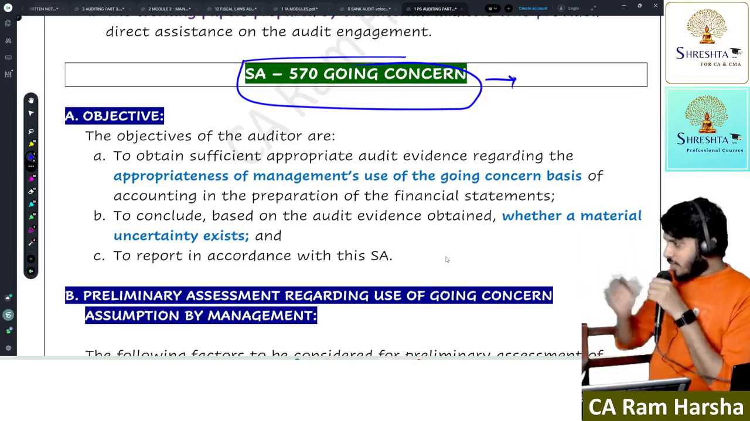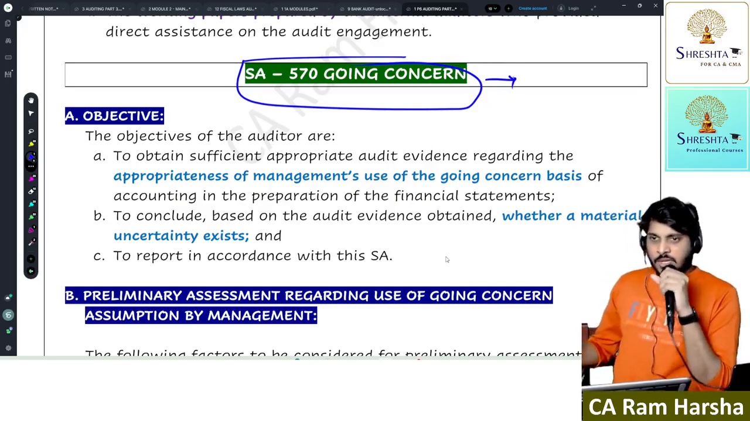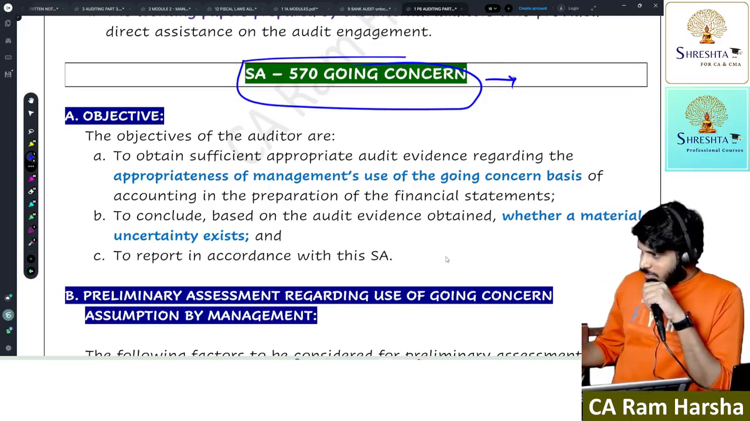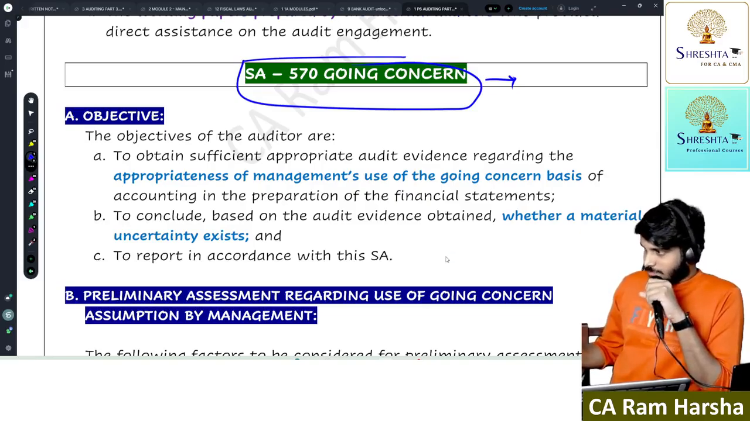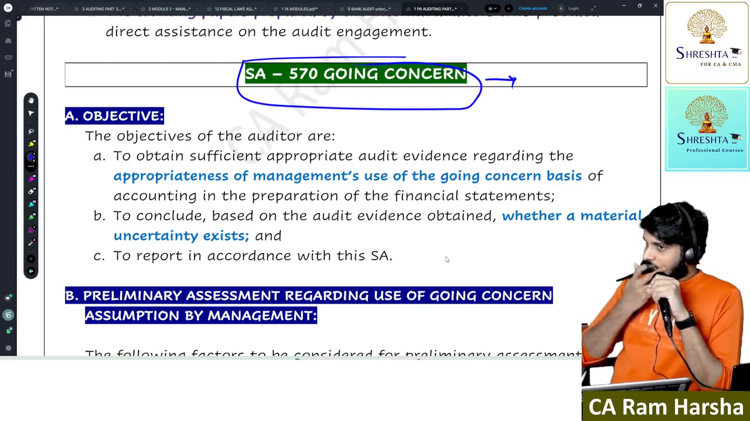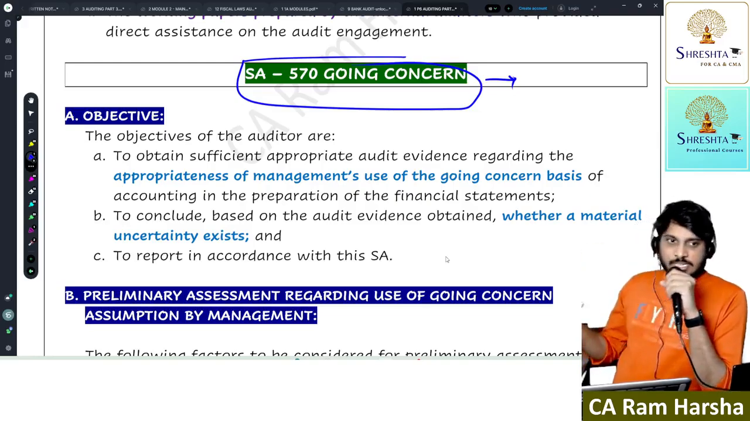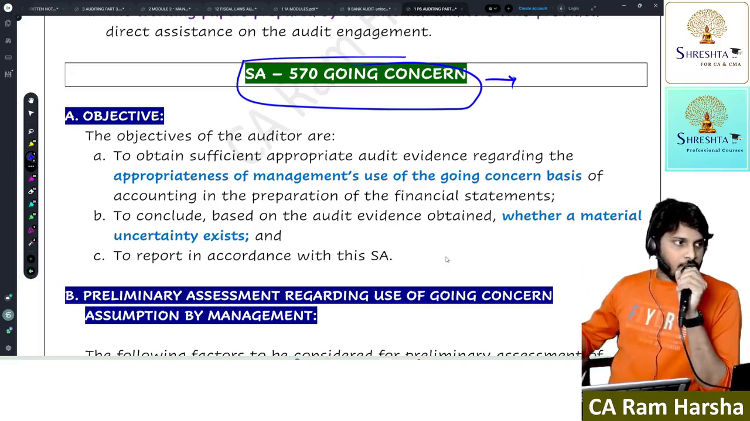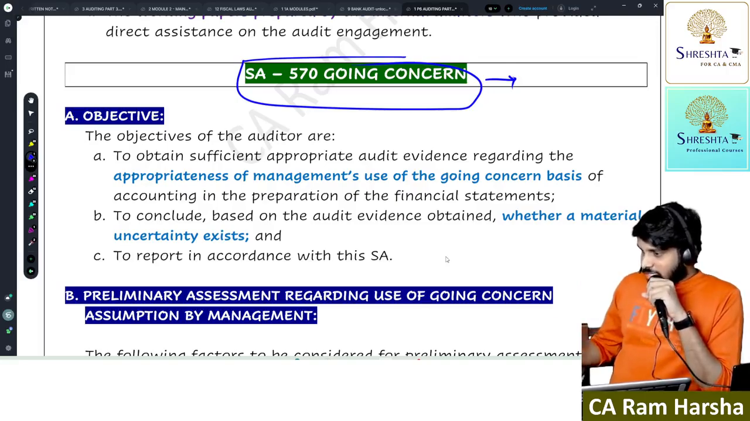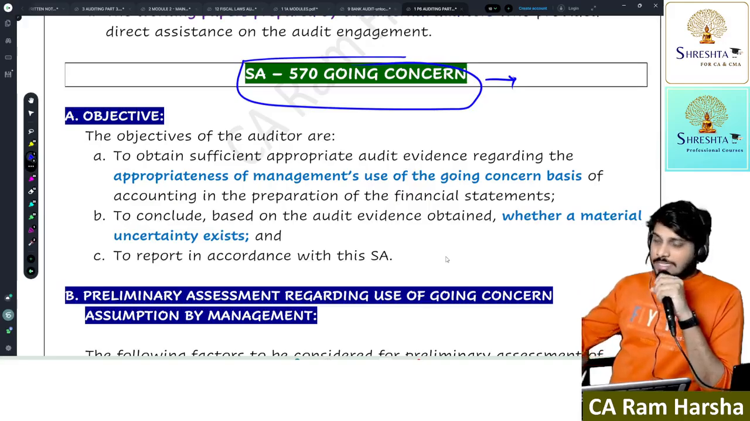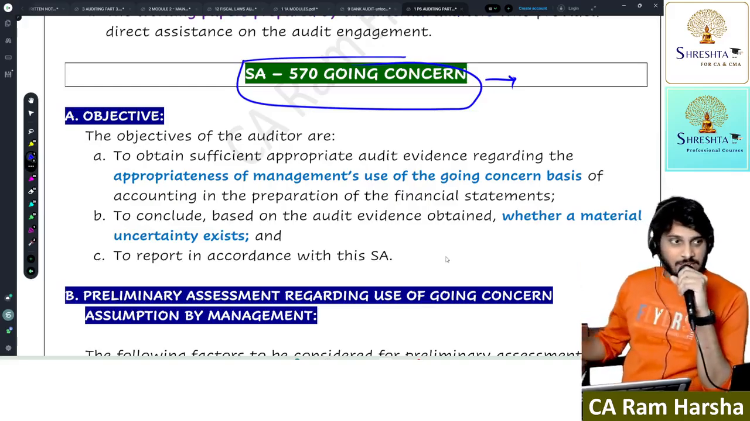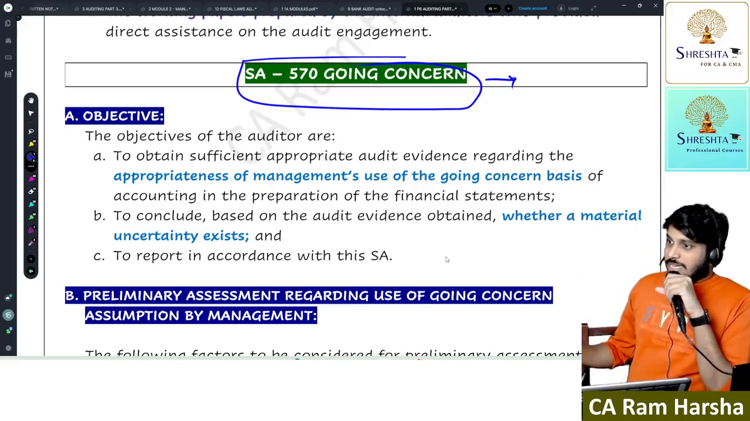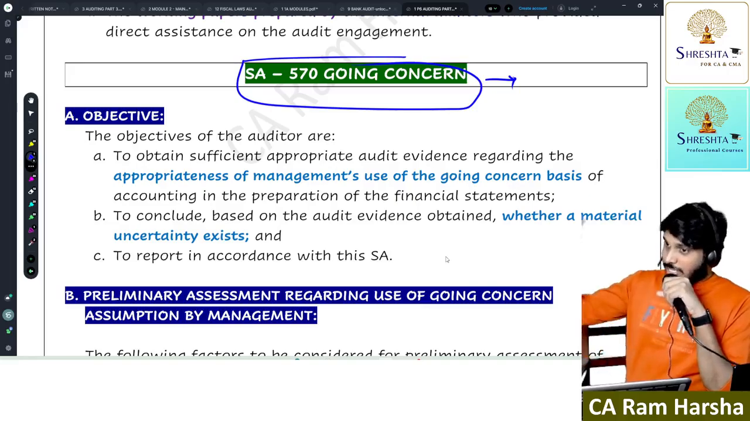Now, management says clearly in the notes to accounts that the financial statements are prepared using the accrual basis and the going concern basis of accounting. The going concern assumption has been followed. What you might have learned is that management will use the going concern assumption and that's how it continues. My question here is, the auditor has to check whether management can use the going concern assumption or not. That is what the standard says indirectly.